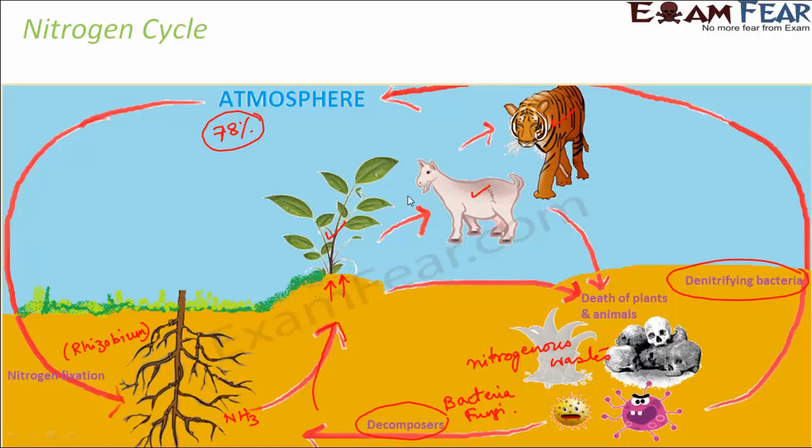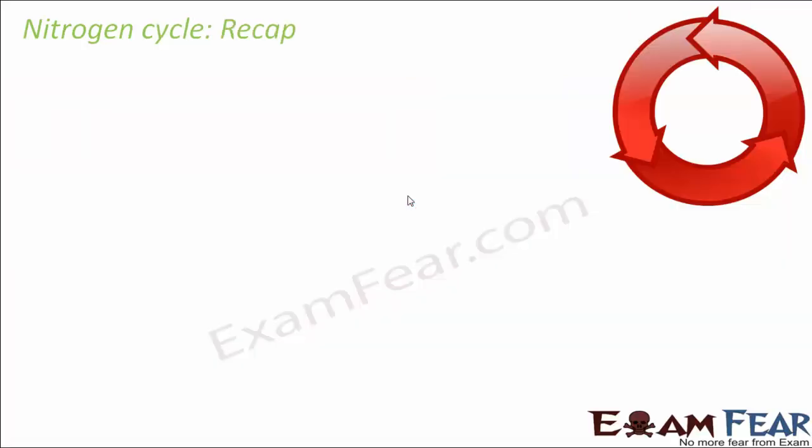And also if you see amongst the various living organisms, the nitrogen continuously gets exchanged, or it continuously passes on from one organism to another. So this describes the nitrogen cycle, and this helps you to understand how exactly the process of nitrogen fixation takes place. So let us quickly have a recap of whatever we have studied in the previous slide, that is nitrogen cycle. So we know that atmosphere has 78% of nitrogen gas.